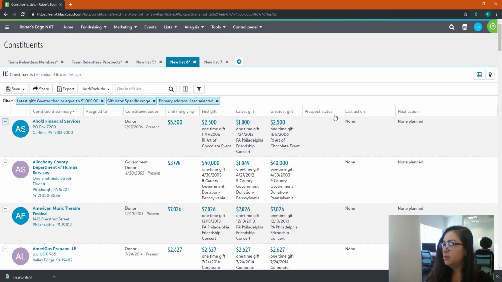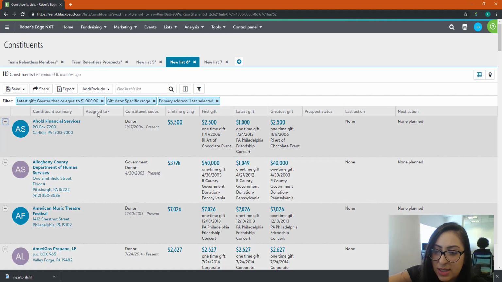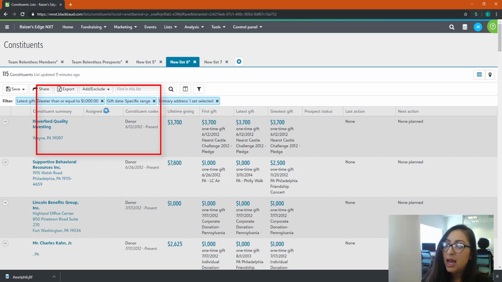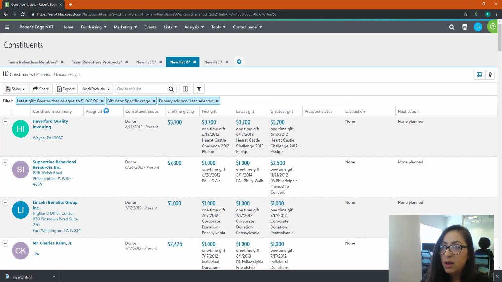So something that's going to be fun here, of course, as we're prospecting, always make sure that you have an output of assigned to. You don't want to cross paths with people or constituents that are already assigned to relationship managers. Remember that. I went ahead and I clicked it, asking it to sort by people that are assigned, if they have fundraisers assigned to them. And it looks like all of these folks are unassigned, which means they are up for grabs.